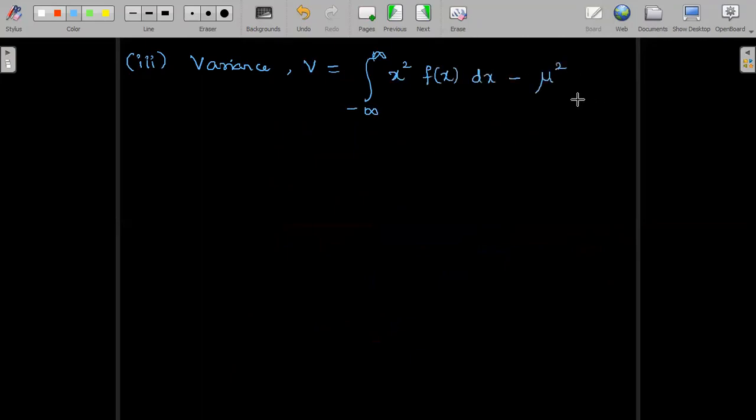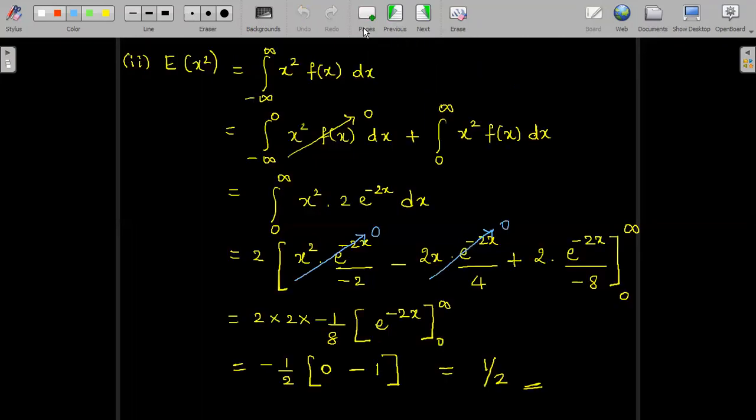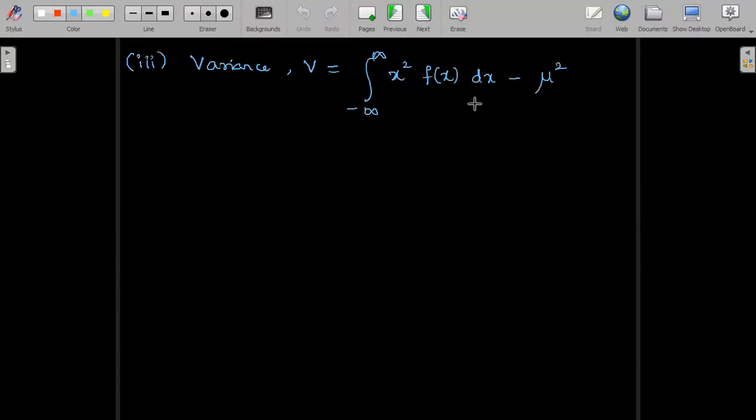Now the next part of the problem is to find the variance and the standard deviation. So third one, variance V is given by the integral from minus infinity to infinity of x square f of x dx, minus mu square. So this is the formula for variance. Observe that just now we obtained E of x square. The E of x square formula is the integral from minus infinity to infinity of x square f of x dx. So that is what we obtained, no? x square f of x dx, whose value just now we obtained as 1 by 2.